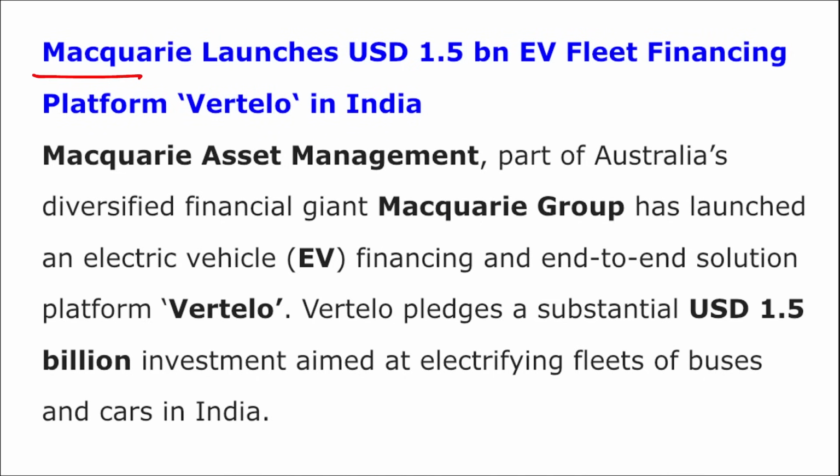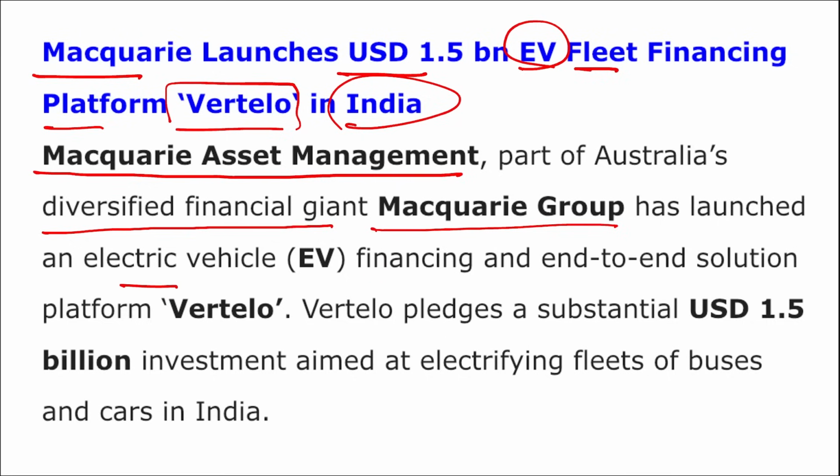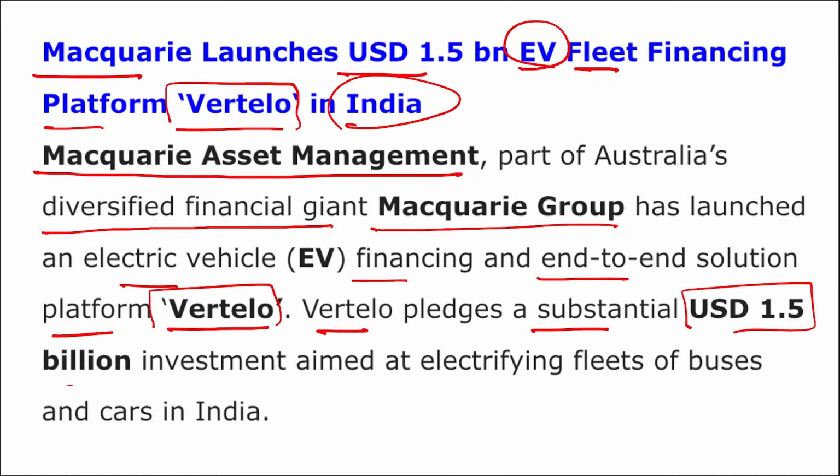Next, Macquarie launched $1.5 billion EV fleet financing platform Vertilo in India. I repeat, Macquarie Asset Management, part of Australia's diversified financial giant Macquarie Group, they have launched an EV financing and end-to-end solution platform, Vertilo. Vertilo pledged a substantial $1.5 billion investment aimed at electrifying fleets of buses and cars in India.